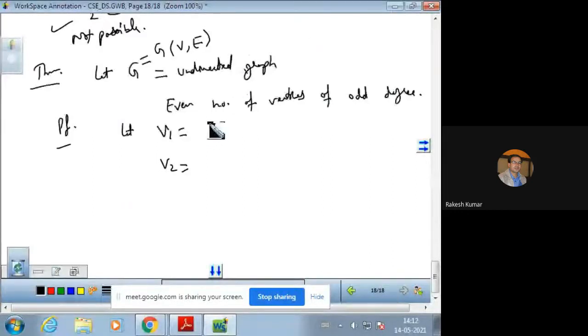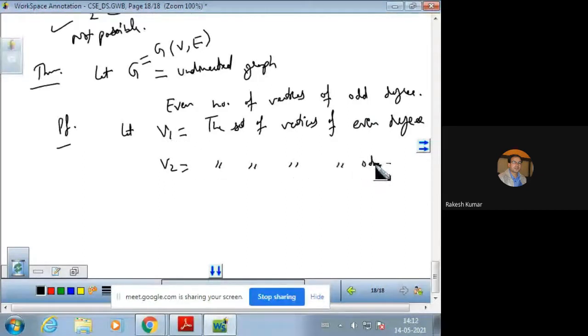V1 is the set of vertices of even degree. Whichever vertices are of even degree, we put them in set V1. Similarly, the set of vertices of odd degree is written in set V2.